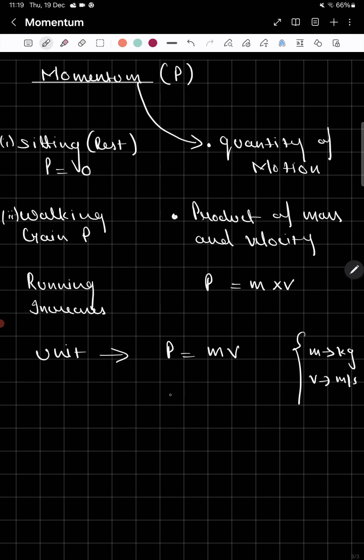So what is the unit of momentum? It's kg meter over second, or you can write kg meter second negative 1. Why am I writing the negative 1? Because meter over second, let me explain here. Meter over second means the second is in the denominator, right?